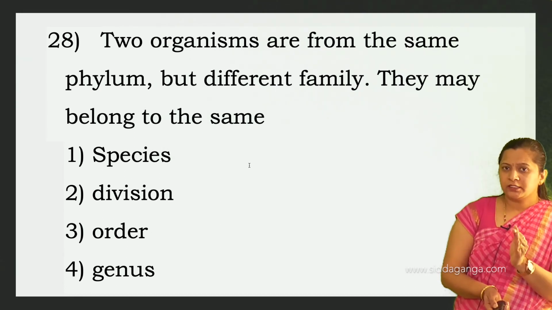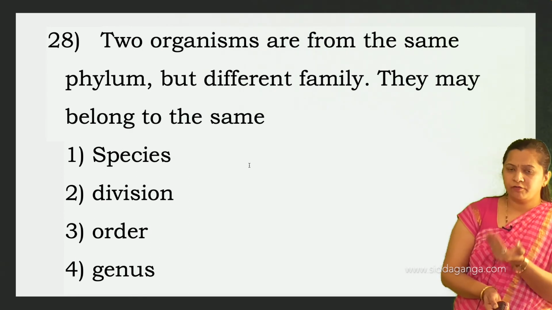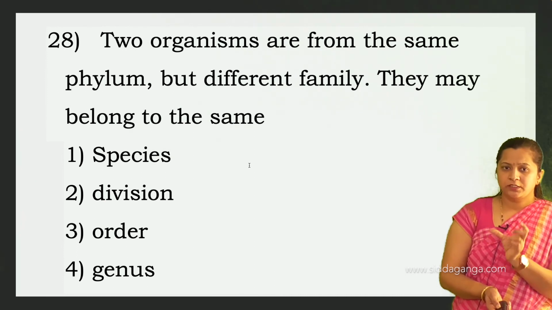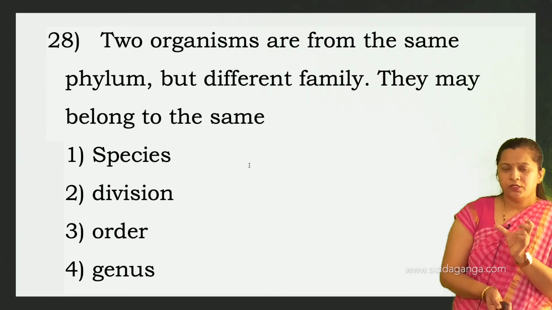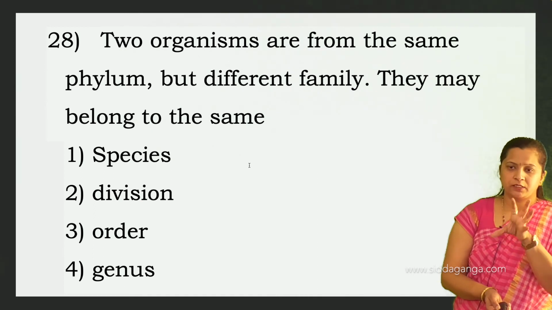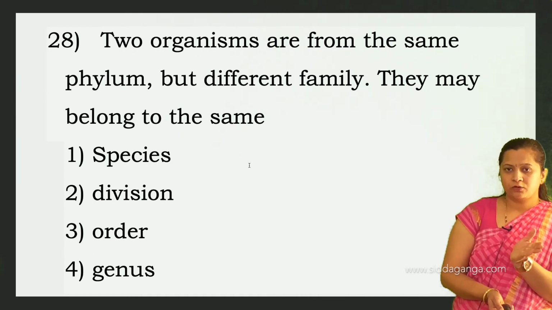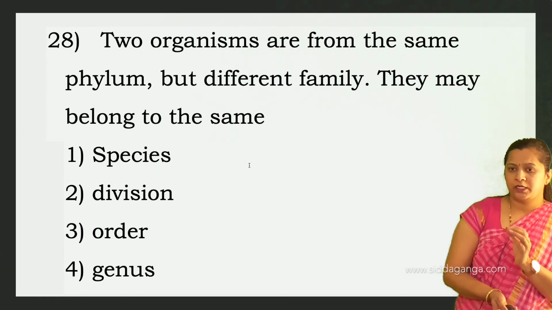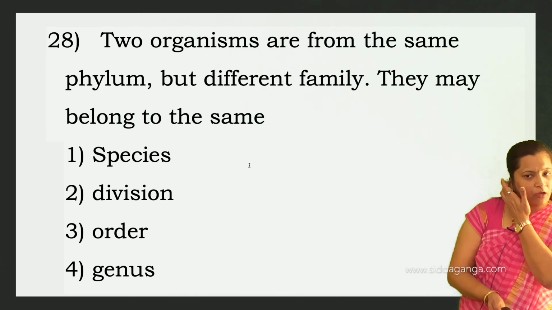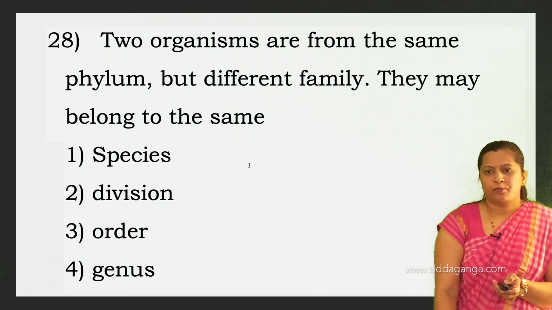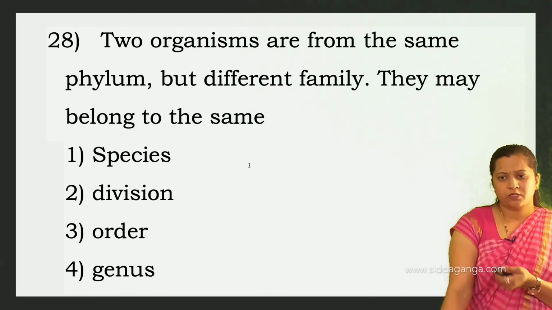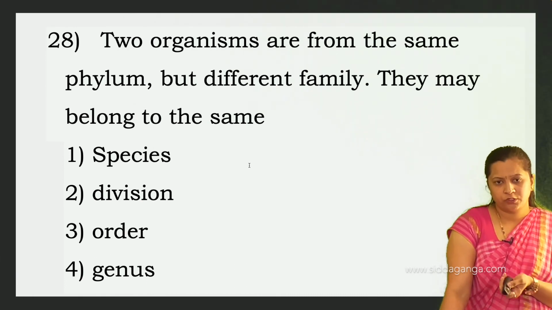These two families, Felidae and Canidae, include cats and dogs. They belong to the same order, order Carnivora, because of some similar characteristics they possess, both having canine teeth.